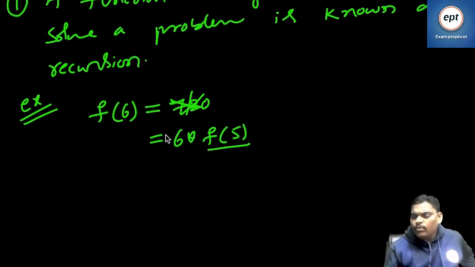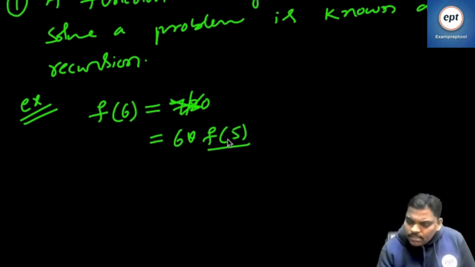If you don't know factorial of 6, at least go one step back. What is the meaning of one step back? Factorial of 6 I don't know, but factorial of 5 I know. Factorial of 5 is 120, so 6 into 120 goes to 720. If you know directly, you say 720. If you don't know, go one position back and say this.